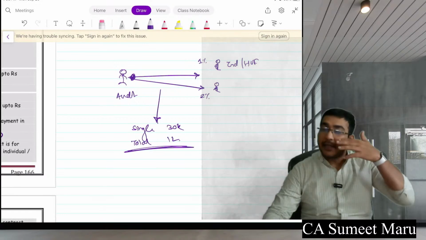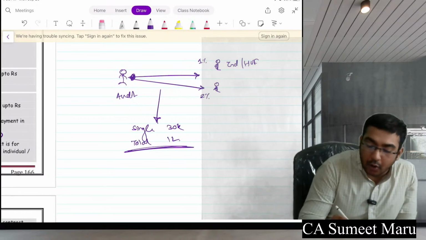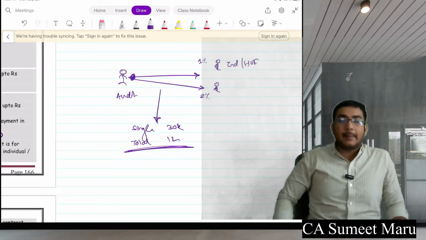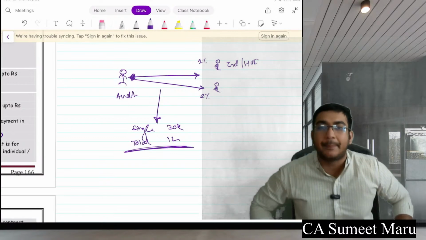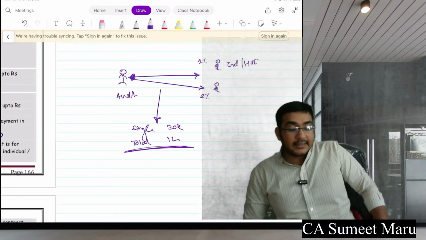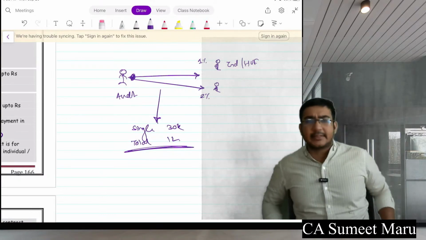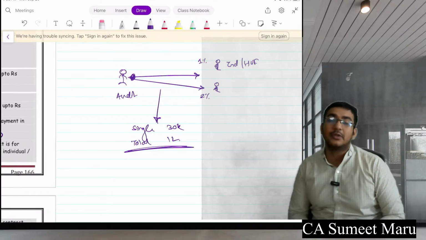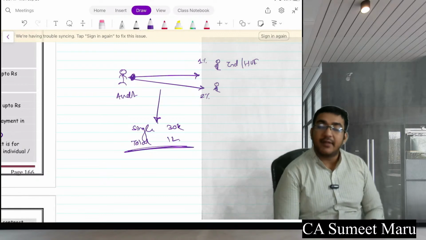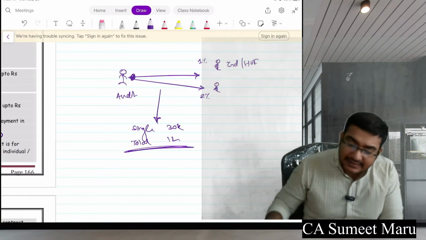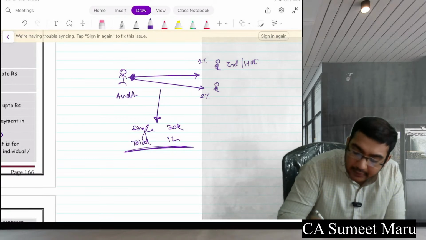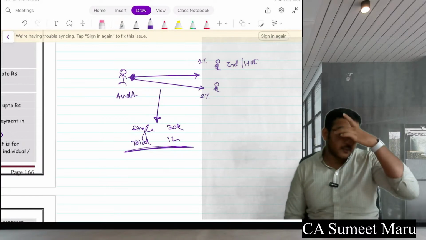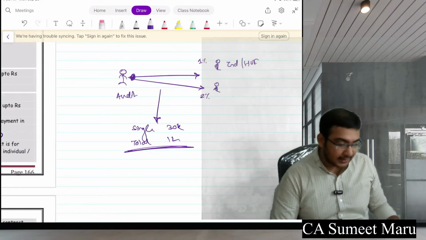Next is 194E, TDS on payment to non-resident sportsman, association, entertainer, flat 20% plus cess. So foreign sportspersons come to India for playing IPL, or a commentator in the IPL, or an entertainer, any entertainer. So Justin Bieber has come to India. Whatever amount our Indian people, meaning the organization organizing this concert, pay to him, they will deduct TDS at 20% plus cess. So please remember, whenever you have to do TDS for a non-resident, we know he is not going to come back to India to pay taxes. So we will take all the money from him. So 20% plus cess, the TDS has to be done.